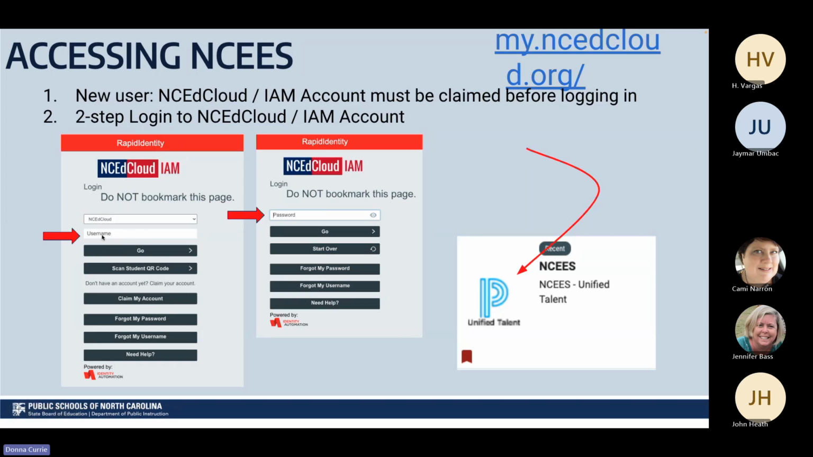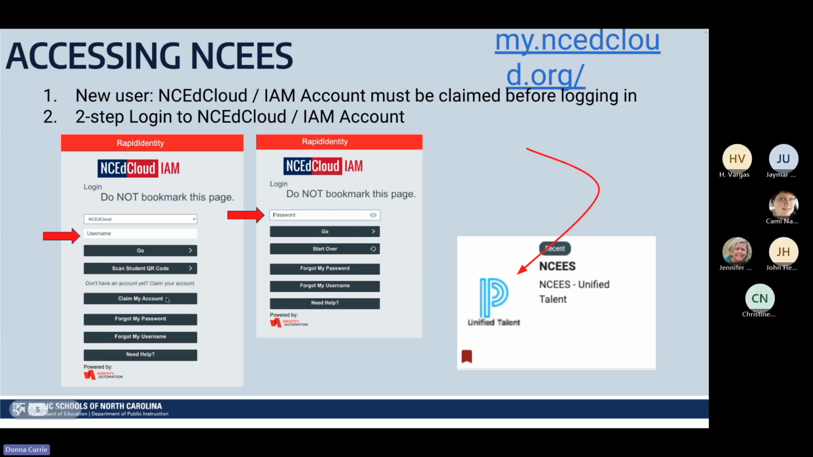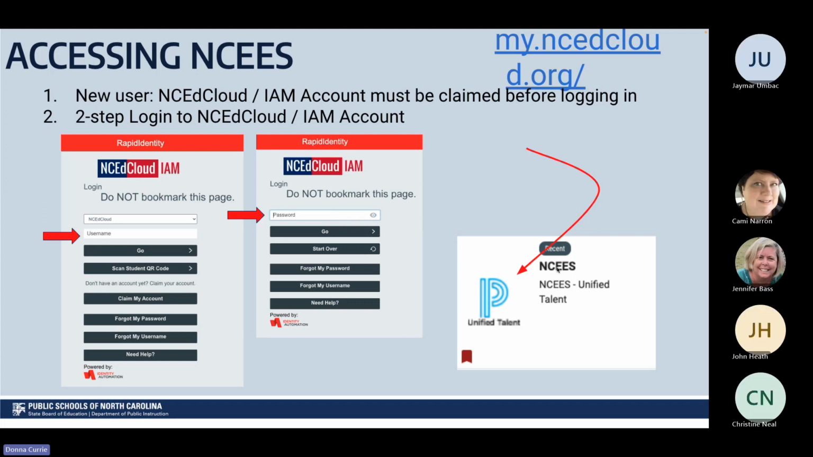You're going to need to enter your staff UID, which is that long number that you have, and then you're going to need to enter your password. The very first time you access NCEES, you would have to claim your account. That icon is here, and it will walk you through what you need to do. Once you get into NCEES, you're going to look for this Unified Talent P, and that's where we house NCEES. So you will click there. That is how you access our site.